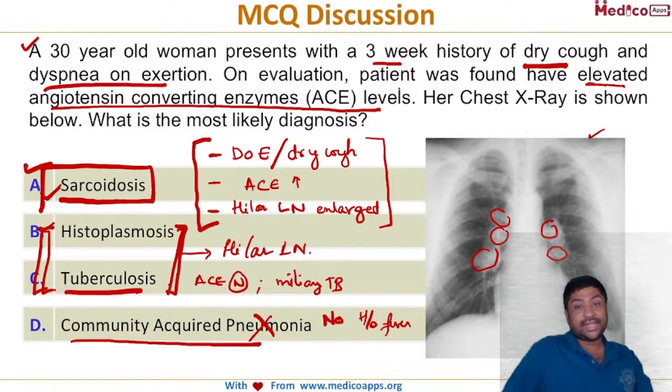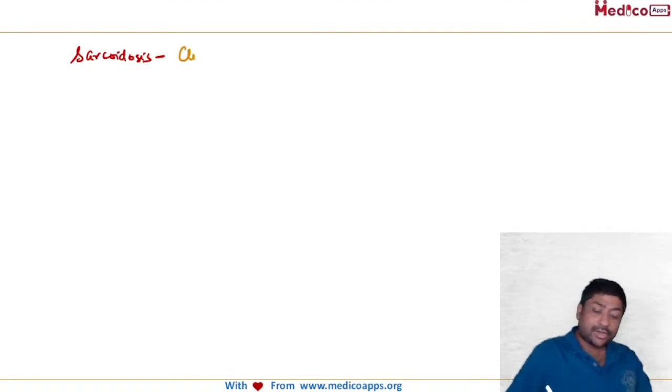Okay. But again, sarcoidosis is a super high-yield topic. So let's look at some of the most important clinical features or important points about sarcoidosis. So when I talk about sarcoidosis, let's start with the clinical features. What are the initial symptoms? Can anyone tell me? What are the initial symptoms of presentation?